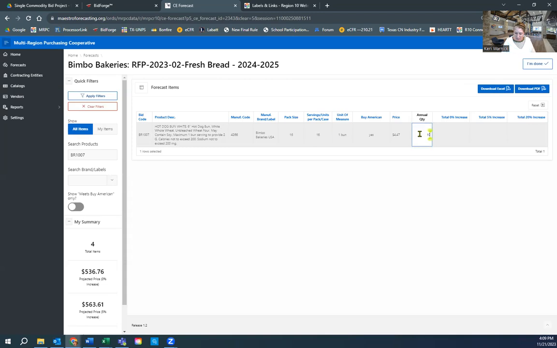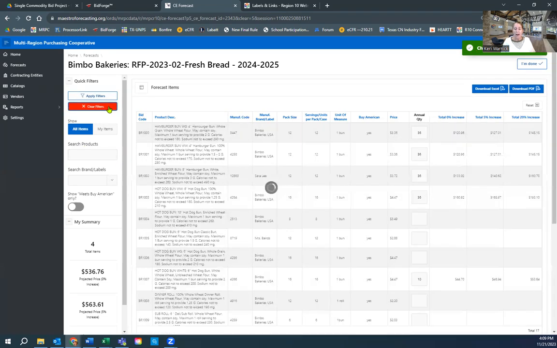I'm going to need 10 of these, and I enter my 10. Now, to get this to go away, you can try that, but nothing's going to happen. You've got to click on Clear Filters. I know this is a couple of extra steps, but it is an enhancement that Region 10 had to do to the program to bring in some new features.